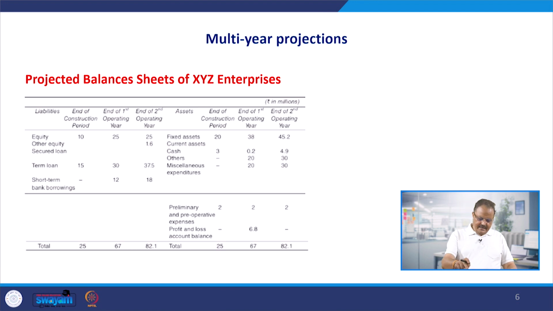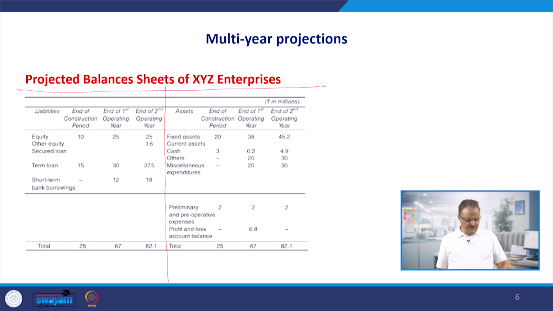And the last thing we are going to talk about quickly is the multi-year projections, that is the projected balance sheet for 2 years, operating year 1 and operating year 2, and we are given information about the construction period also. So in this process, you have this balance sheet. We have a balance sheet in the T format, dividing it into 2 equal halves. On the left-hand side we have the liabilities and equity, and on the right-hand side we have the assets.